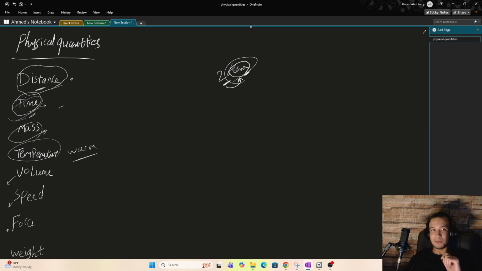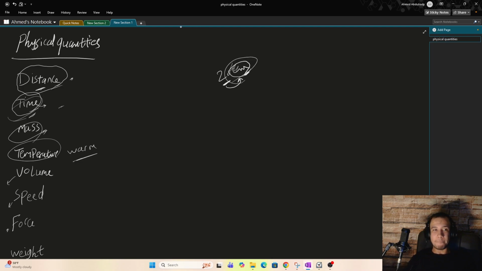So that's the meaning of a physical quantity. A physical quantity is a property of an object that can be measured, such as mass, temperature, volume, speed, force. These are all physical quantities that can be measured. Physical quantities can be measured in general.